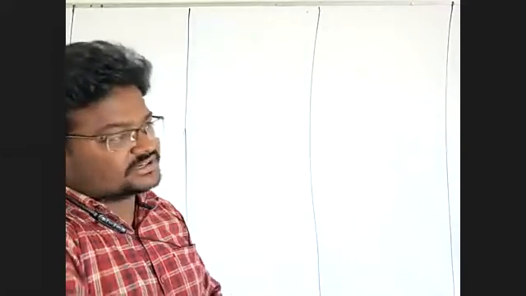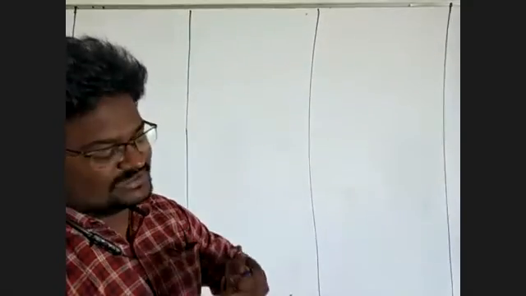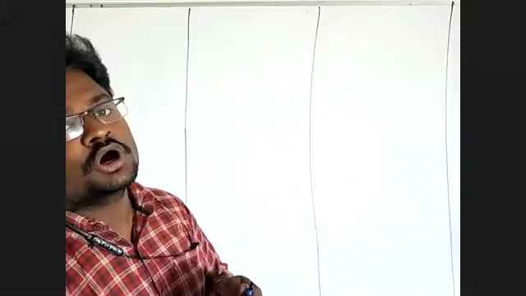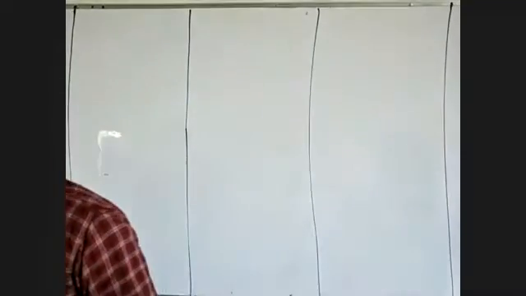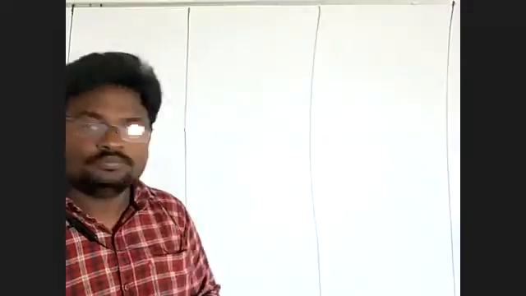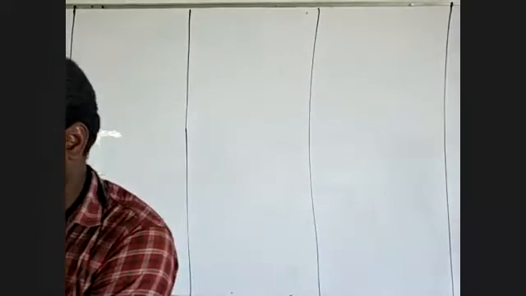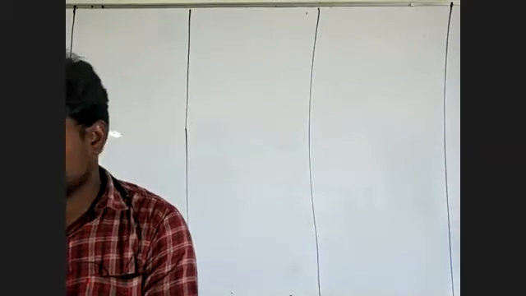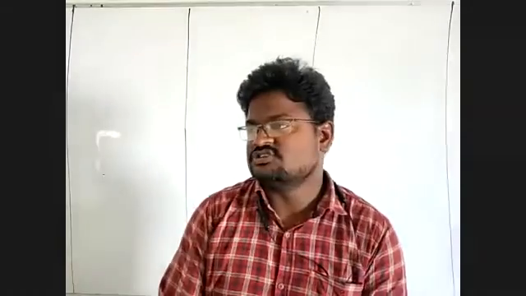Next, angle of incidence. The angle between the normal and the incident ray is called the angle of incidence.